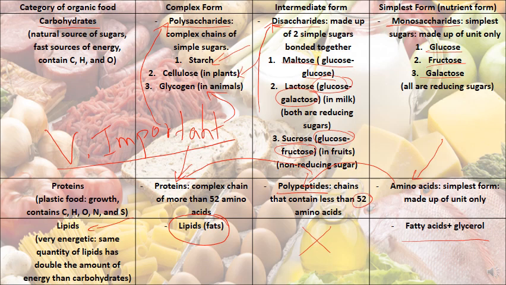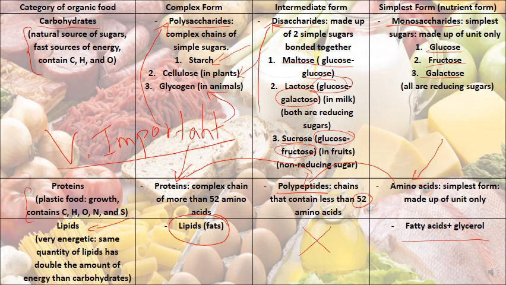It's not necessary to study that they are natural sources of sugar, fast sources of energy, containing C, H, and O. This is not necessary to study. And also the plastic food for protein growth, which contains C, H, O, N. You don't have to study about others.